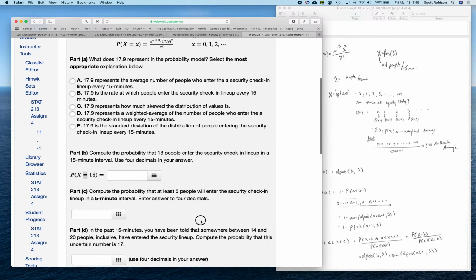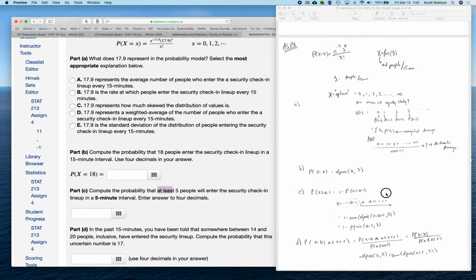If I'm looking for the probability of at least some number of people, then of course I am looking for the sign that is the greater than sign. We've seen in past questions that you can do the less than or equal to sign by using the P command, and you can also use the D command to talk about the equal sign itself.